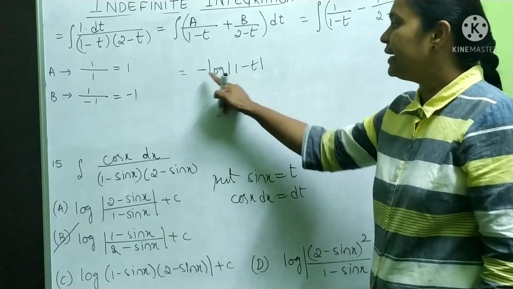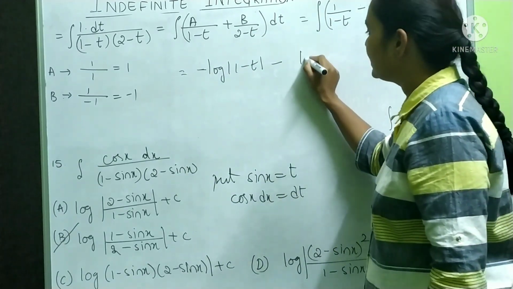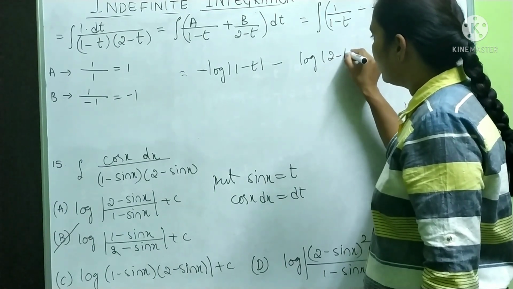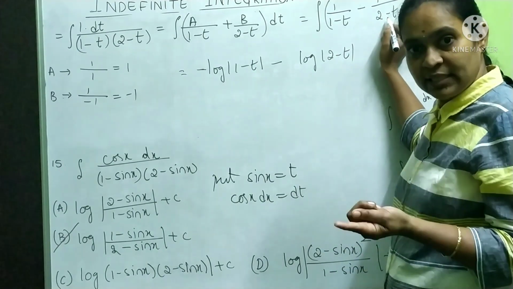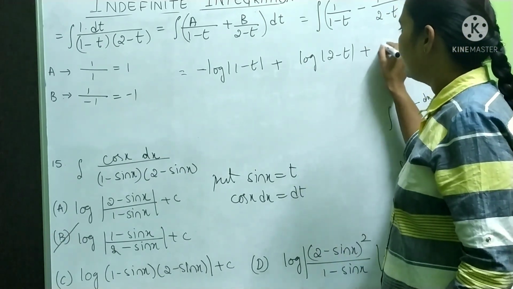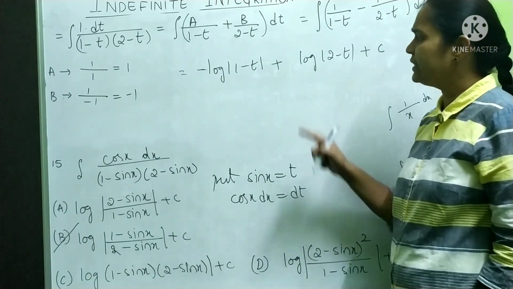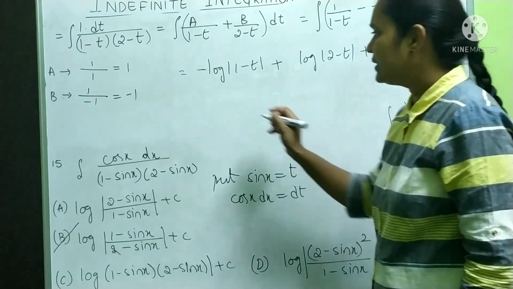So it is minus log mod 1 minus T, minus, this minus I have written, minus log mod 2 minus T. Again for T minus is there, no? That minus will come again. So it is minus into minus plus C. So it is in the form log A minus log B. What is log A minus log B?